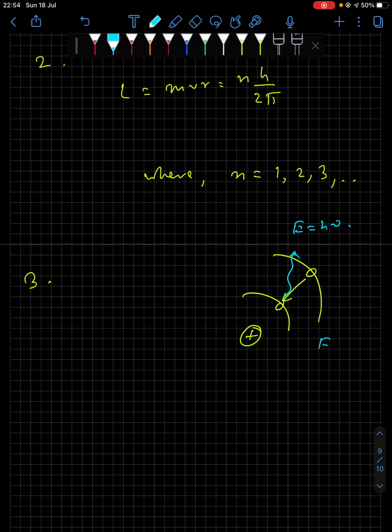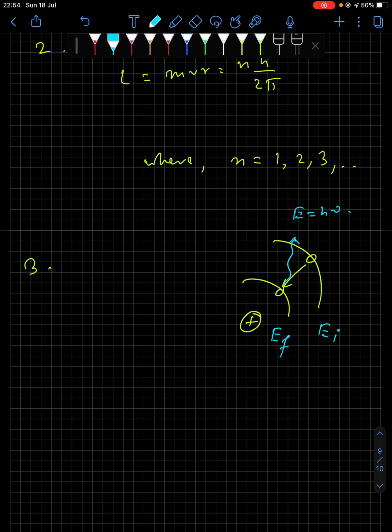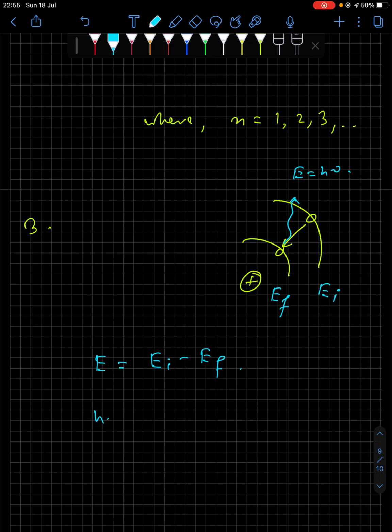This energy will be equal to the energy difference between the initial and the final states, and therefore E will be equal to Ei minus Ef, or you can say h nu equals hc by lambda equals Ei minus Ef. So this is the third postulate. Whenever an electron de-excites from a higher energy state to a lower energy state, it releases a photon whose energy is equal to the energy difference between the initial and the final states. So that is the third postulate.